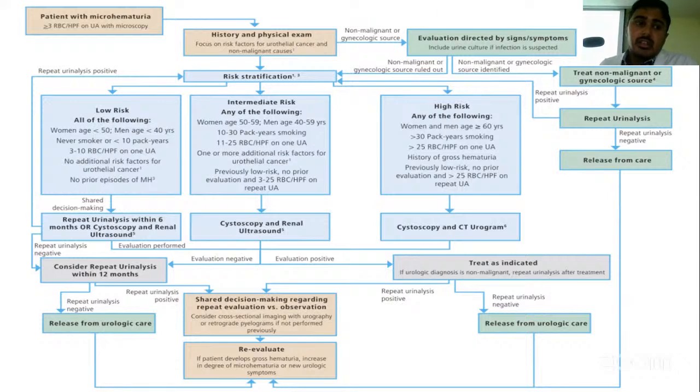Again, this is for microhematuria. For gross hematuria, all patients have to undergo cytology, cystoscopy, and upper tract imaging irrespectively.